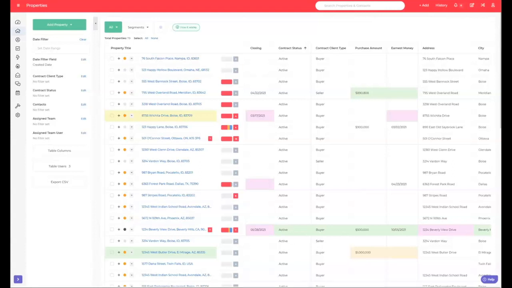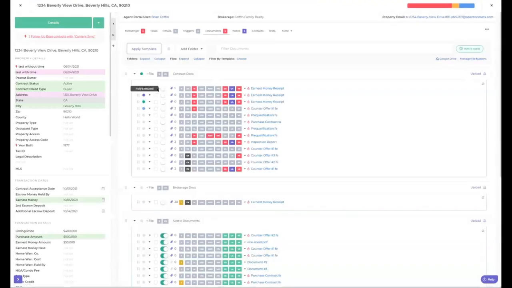As for uploading documents to SkySlope, SkySlope limits our capability. You can only upload a document to a sale and not a listing. So if you go into a property, Andrew, do you want to hit a property really quick? I think SkySlope is in this one. Click on documents. You should be able to hit that drop down. This one's not attached, but it would say here, add to SkySlope.